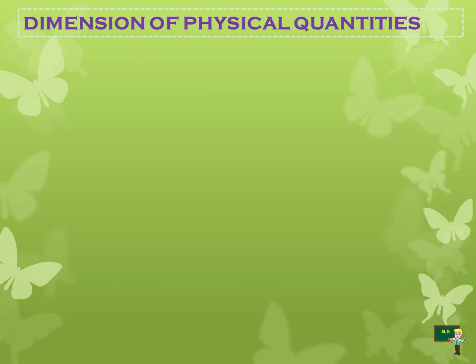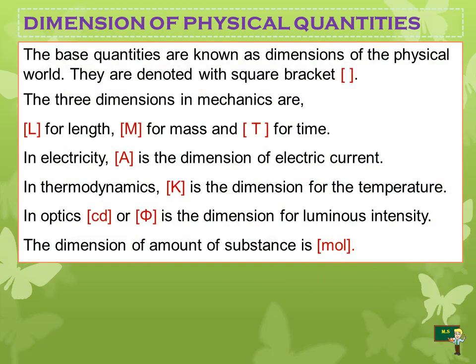Now, dimension of physical quantities. What are the dimensions of physical quantities? The base quantities are known as dimensions of physical quantities. Usually these dimensions of physical quantities are denoted by a square bracket. See, this is a square bracket. There are three dimensions in mechanics. First one is length, second one is mass, and the third one is time. These are the main and basic dimensions in mechanics.